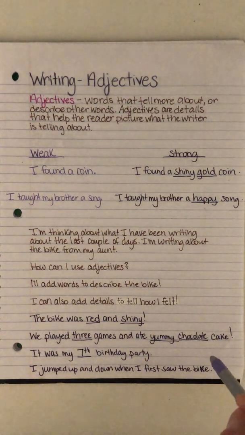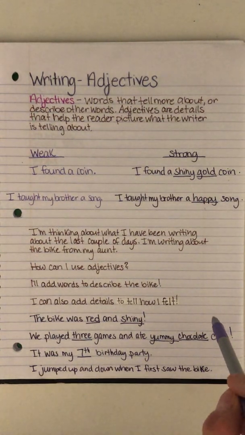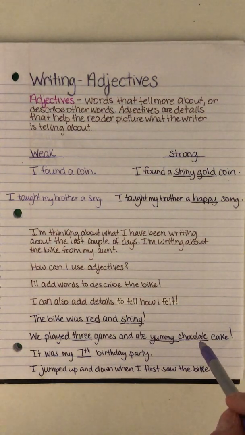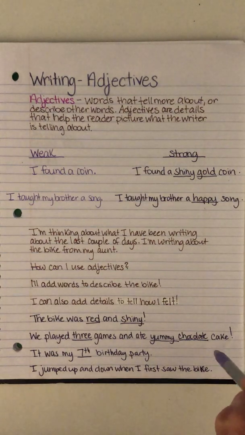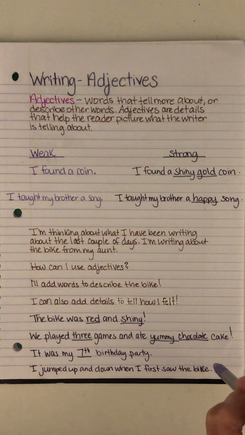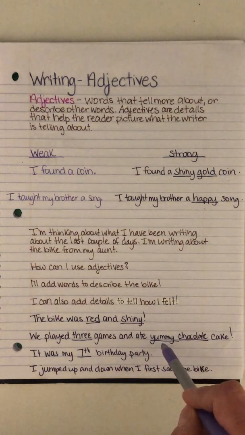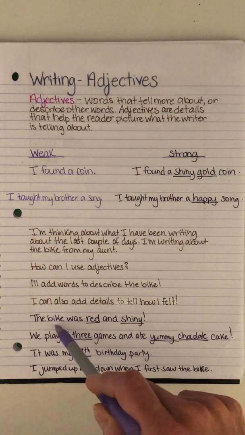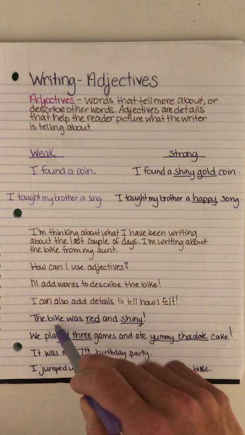So when we add details to our stories, it better helps the reader picture what you're telling about. Details and adjectives are really important. I bet that you can look back at what you have written so far and you can add words just like I did. So when I looked at bike, I thought, what did the bike look like?